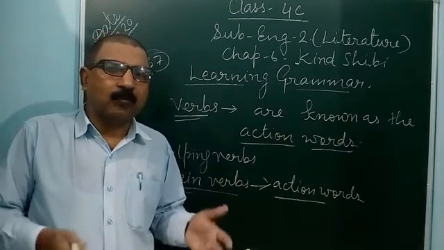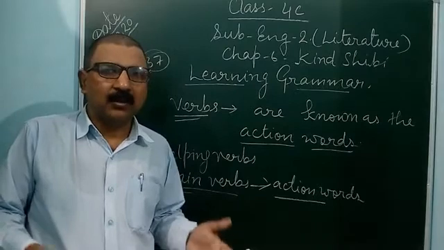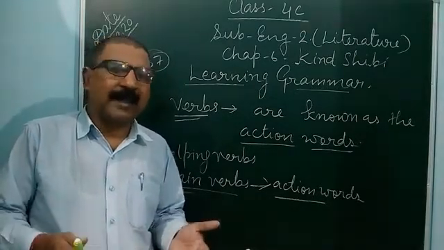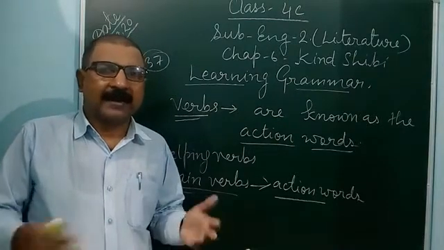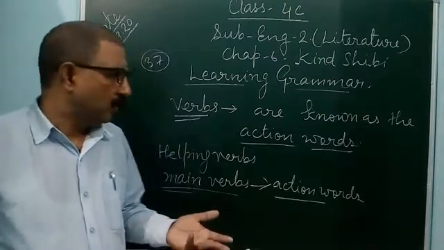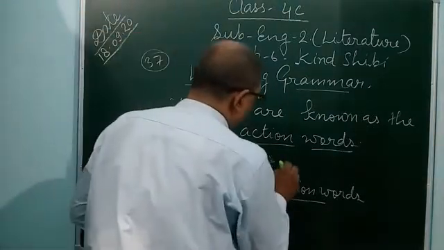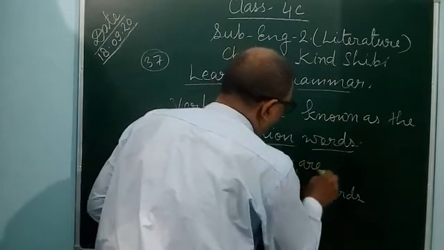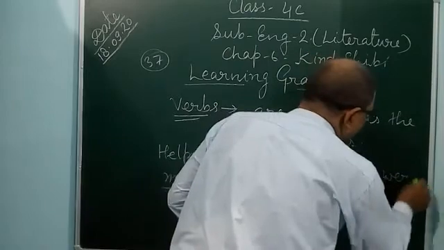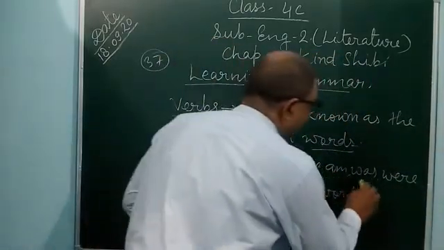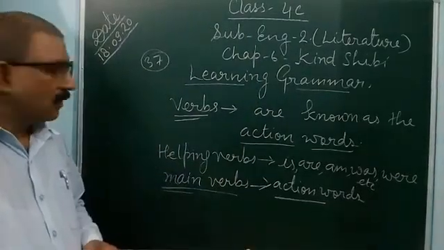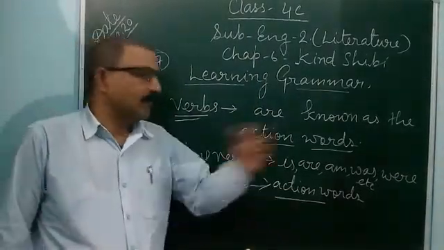So is, are, am, was, were, has, have, had, do, did are all helping verbs. Will, shall, can, could, should are also helping verbs. They are the helping verbs. And main verb means action words.